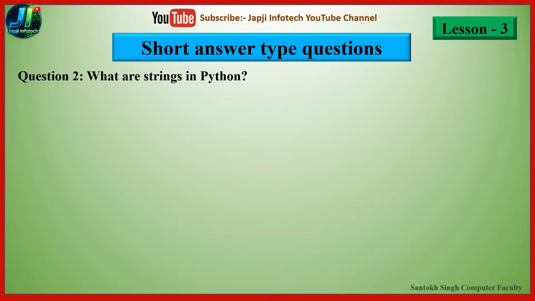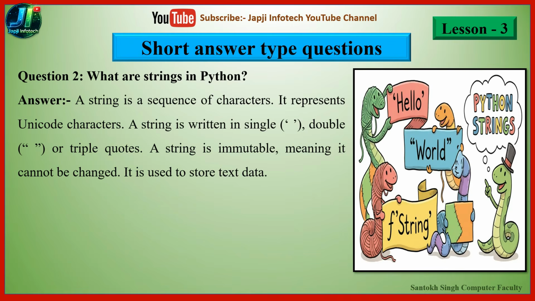And second one is: what are strings in Python? And the answer is a string is a sequence of characters. It represents Unicode characters. A string is written in single quote, double quote, or triple quote. A string is immutable, meaning it cannot be changed. It is used to store text data. And their examples are in double quote "Hello" and in single quote